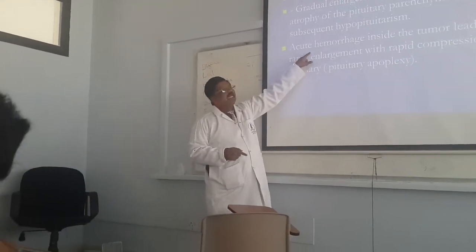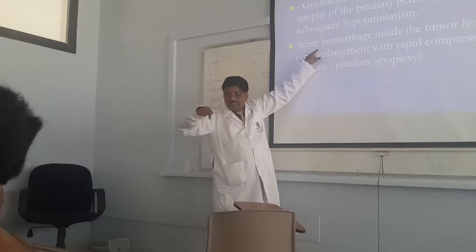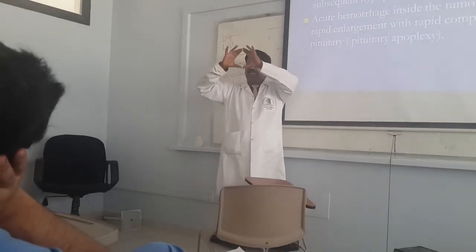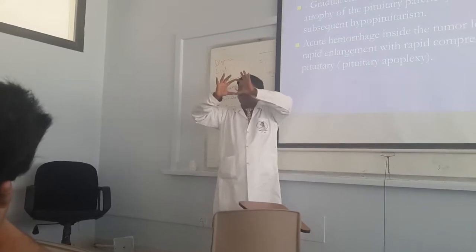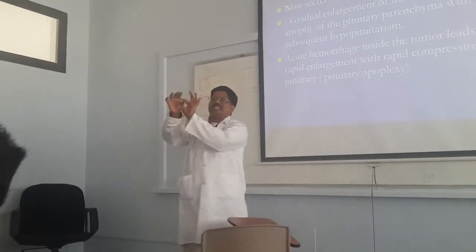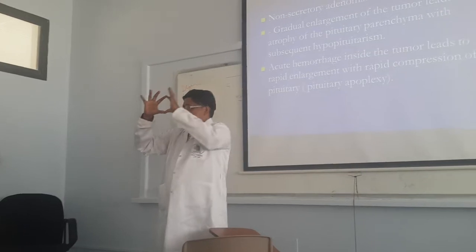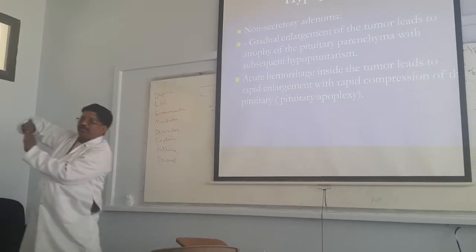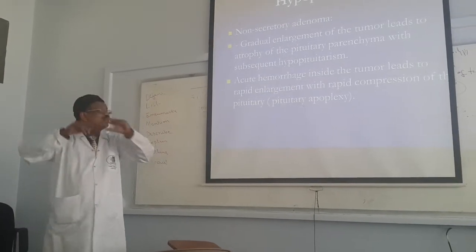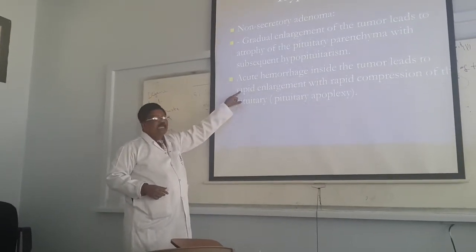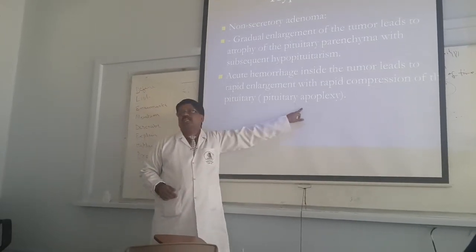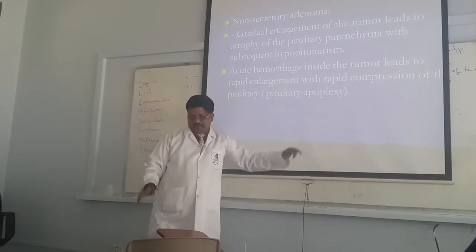In the tumor, a hemorrhage is coming. These hemorrhages cause rapid enlargement. The gland becomes large, but the normal tissue here is small. The normal tissue is compressed and atrophic, and the tumor is enlarged with an acute hemorrhage, rapid enlargement, and compression of the pituitary. This condition is called pituitary apoplexy.